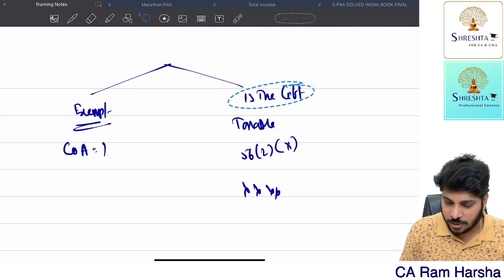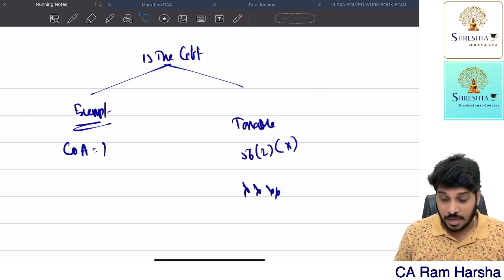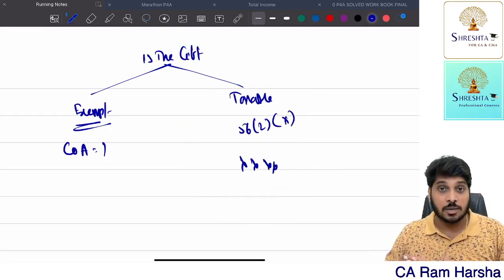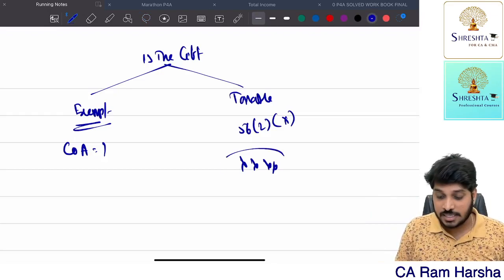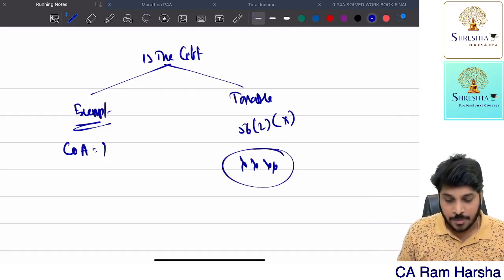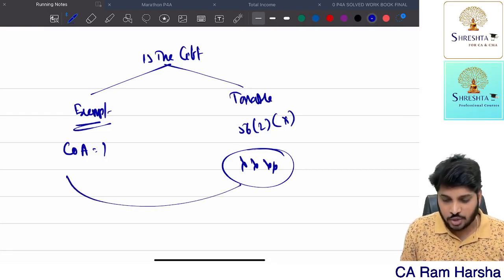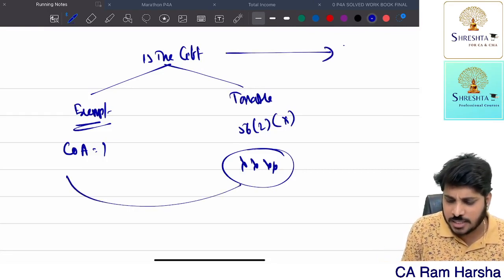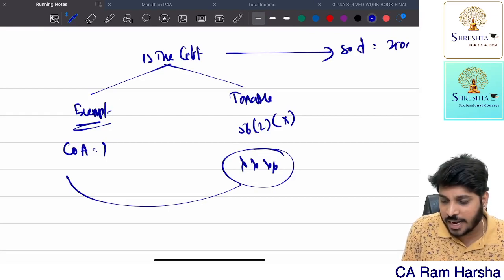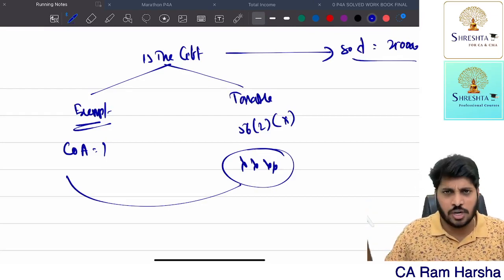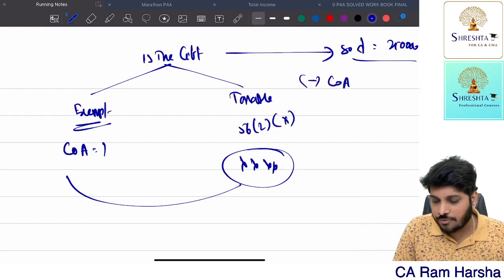So you received the gift. Now the point is, is the gift taxable under 56 subsection 2 clause number 7 when you receive it? If the answer is yes, how much is taxed? Now suppose the gift is exempted when you received. In these two cases, subsequently what happened is this gift you sold to somebody at 25 lakh. I received a gift and I sold it. Now what is the cost of acquisition?